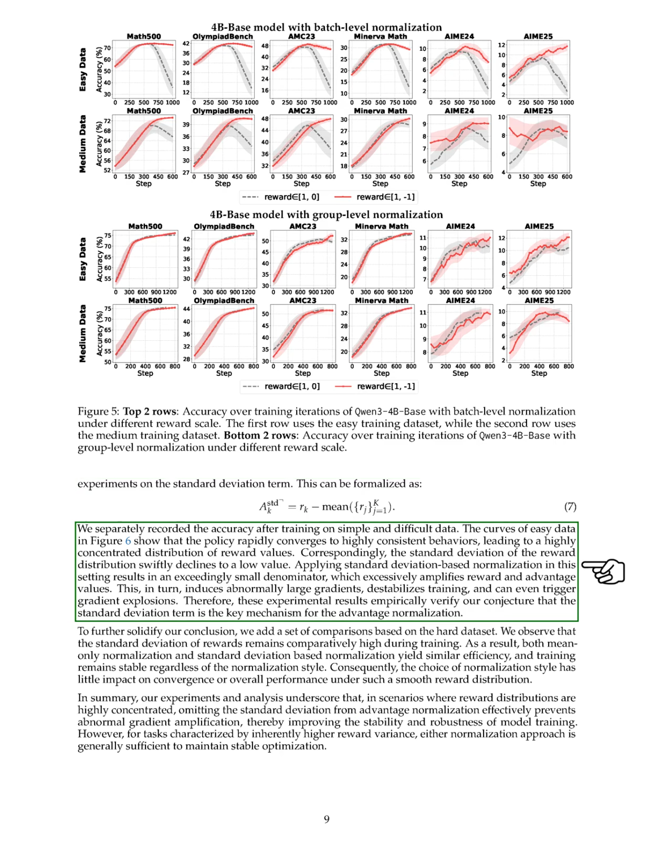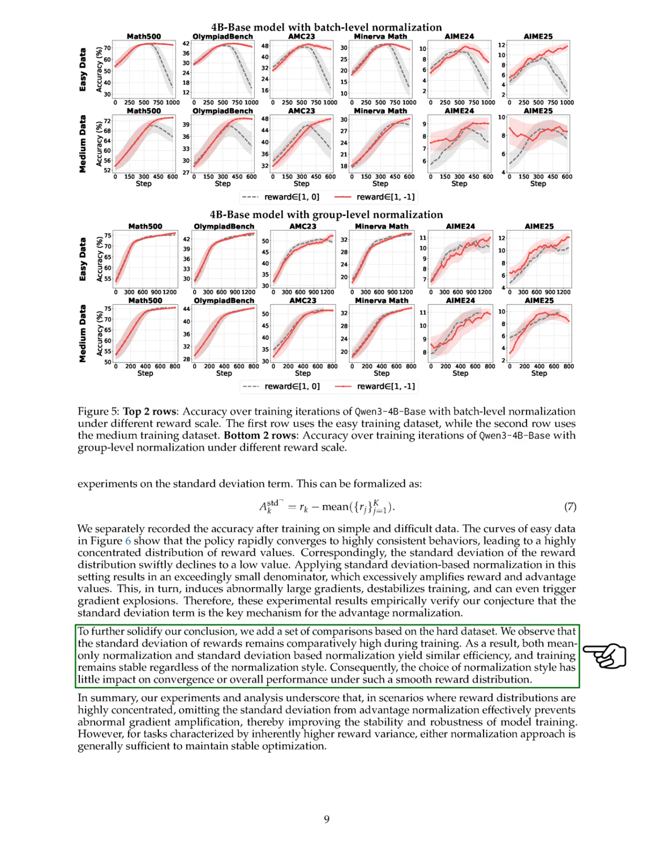The results for easy data showed that the policy quickly converged to consistent behaviors, resulting in a tight distribution of reward values. Consequently, the standard deviation of this distribution dropped significantly. When we applied standard deviation-based normalization in this scenario, the small denominator led to an excessive amplification of reward and advantage values, causing large gradients that destabilize training and could even result in gradient explosions. These findings support our hypothesis that the standard deviation term is crucial for advantage normalization.